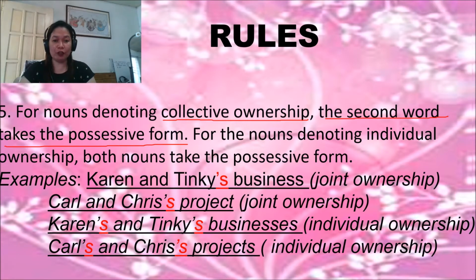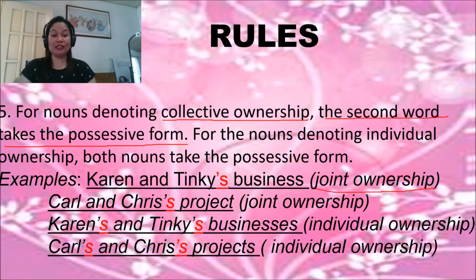If it is joint ownership, the second word takes the possessive form. Like this example, joint ownership: Karen and Pinky's business. So it's joint. The second noun, Pinky, you're going to add apostrophe s, then write the business. Karen and Pinky's business.